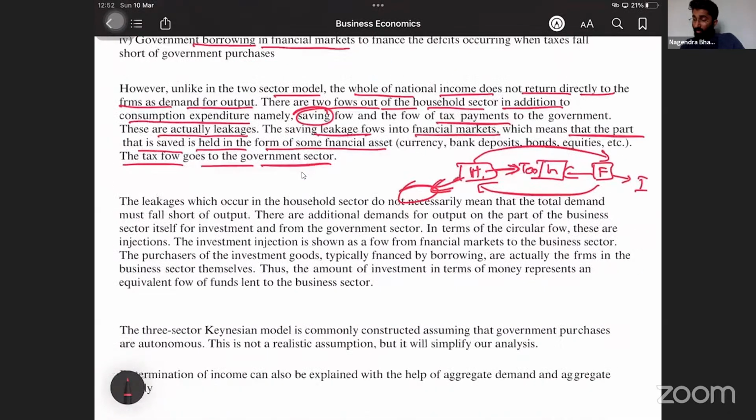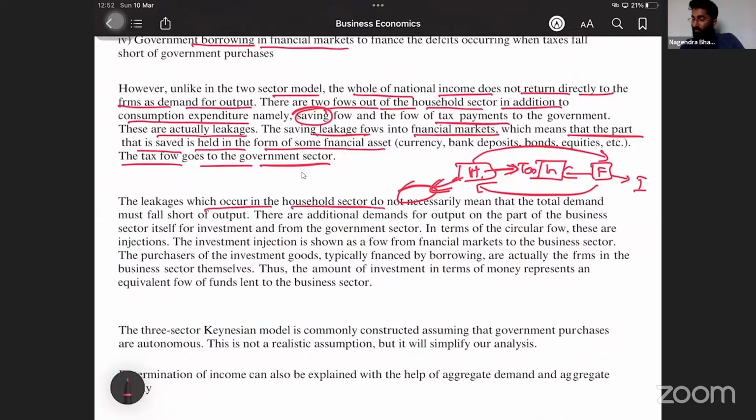Leakage which occurs in household sector does not necessarily mean that the total demand must fall short of the output. It doesn't mean that output will be short. There is additional demand for the output on the part of the business sector itself for investment and from the government sector in terms of the circular flow. See, because of payment of the tax, households' demand has reduced. Yes, but tax will go to government.